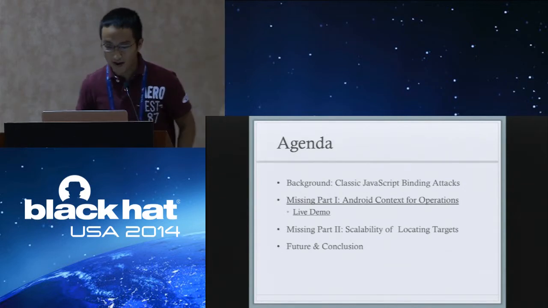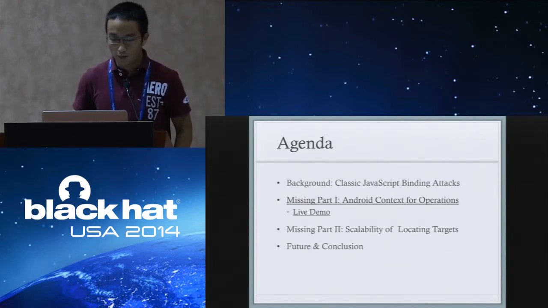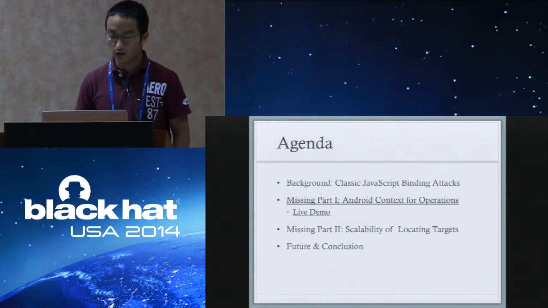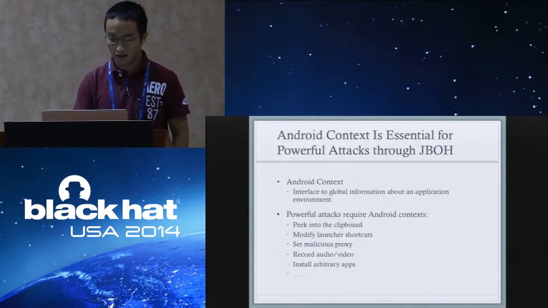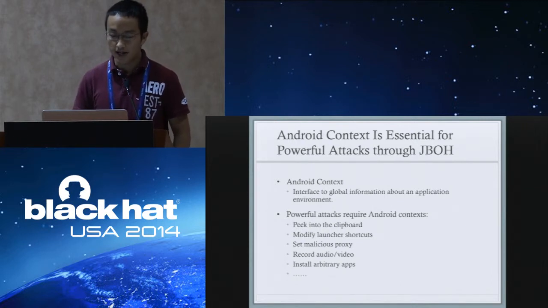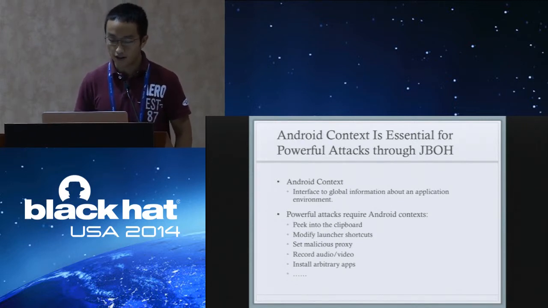Thanks, Tao, for the background introduction. My name is Yulong Zhang, and I will cover missing part 1. I will talk about what Android context is, how to obtain Android context by exploiting GBOH, and how to utilize Android context to do powerful attacks. Android context is the interface to global information about an application environment.